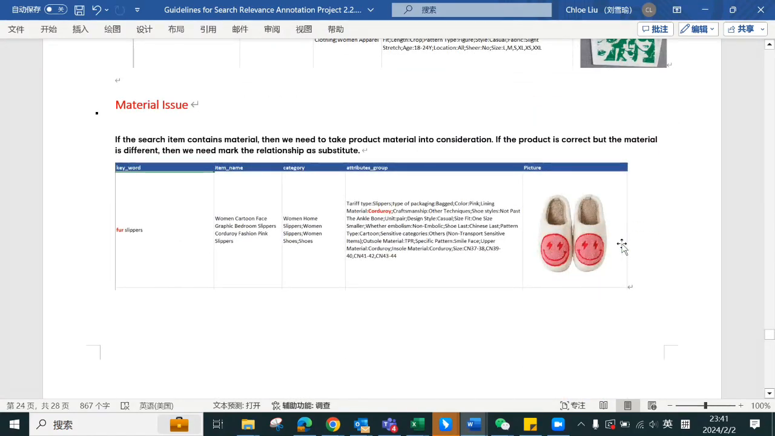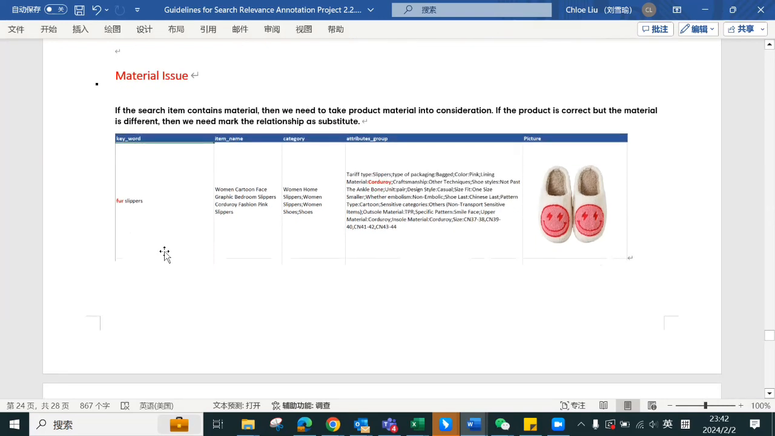And next one is material issue. If the search item contains material, then we need to take product material into consideration. Okay, for example, the keyword is fur slippers. So products are slippers and the materials are fur. And we need to check the product material into consideration. As here, the material is cornbread. So totally different material, but same product. Under this circumstance, substitute.